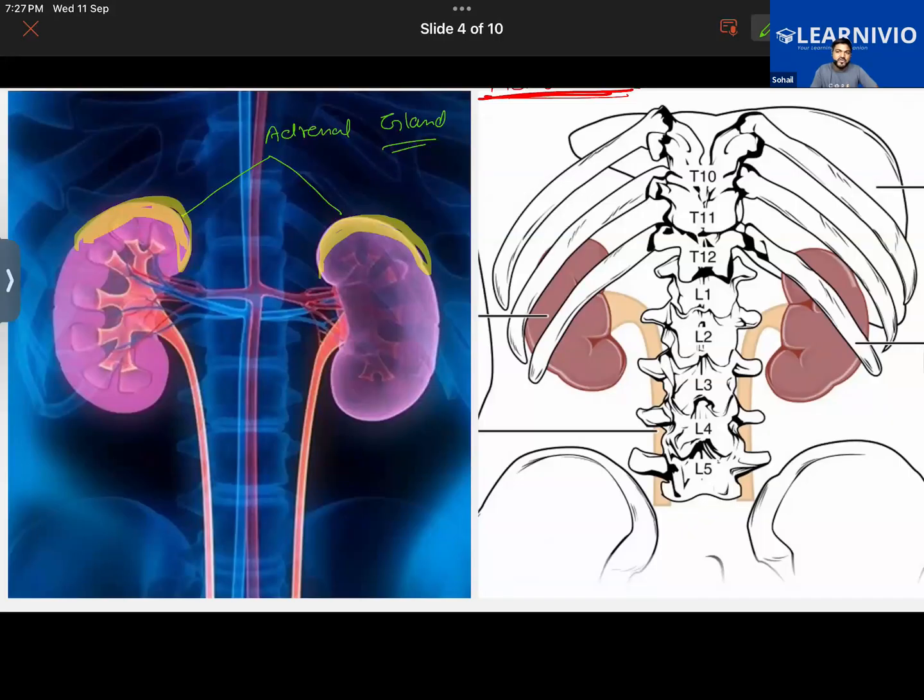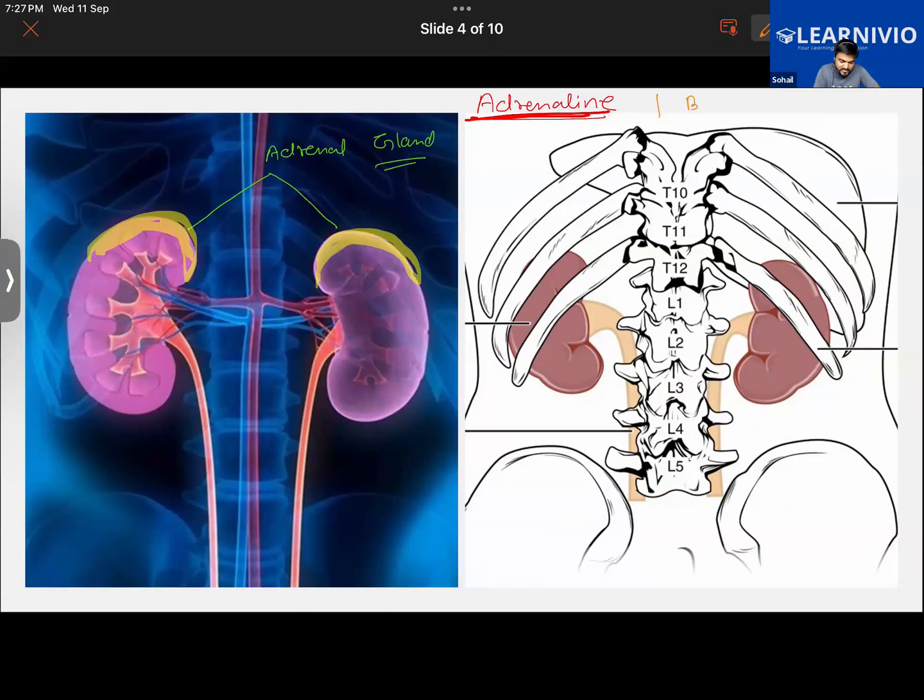The primary function of the adrenal gland is to produce hormones like adrenaline, and adrenaline will give us energy. Also, the adrenaline hormone has some other functions, like it controls the blood pressure as well. Getting it now? If the blood pressure is high, it will help in lowering it. It will also manage our metabolism. It also helps in regulating the immune system of the body.